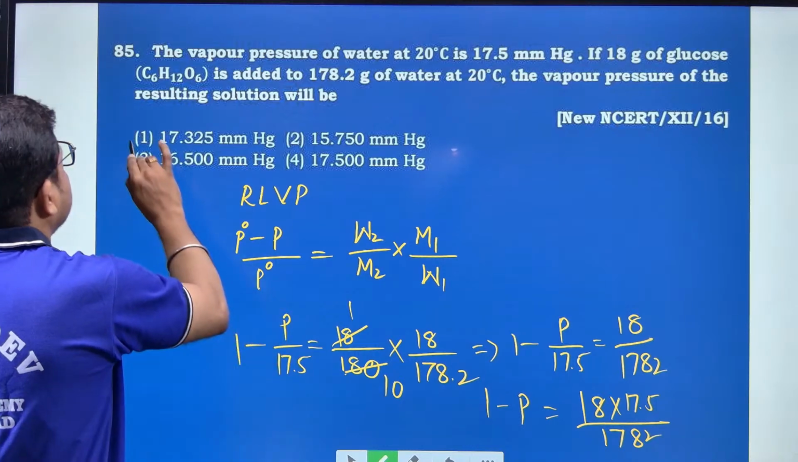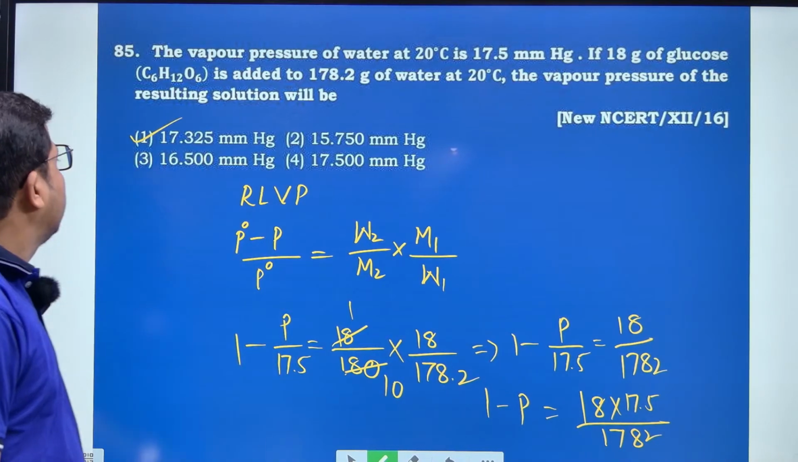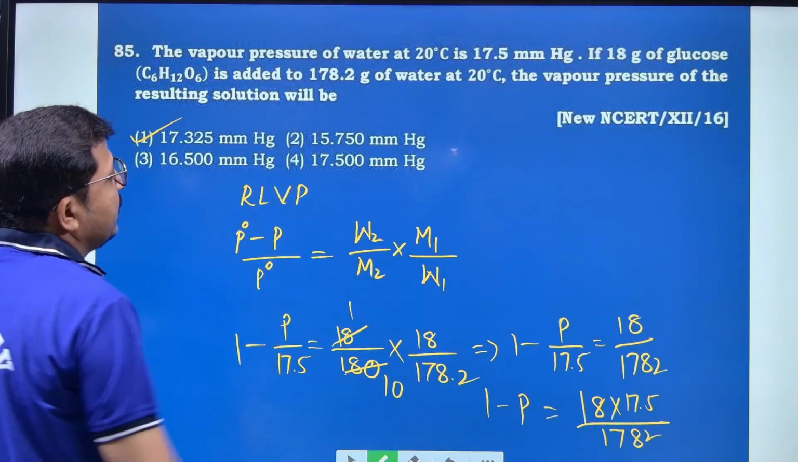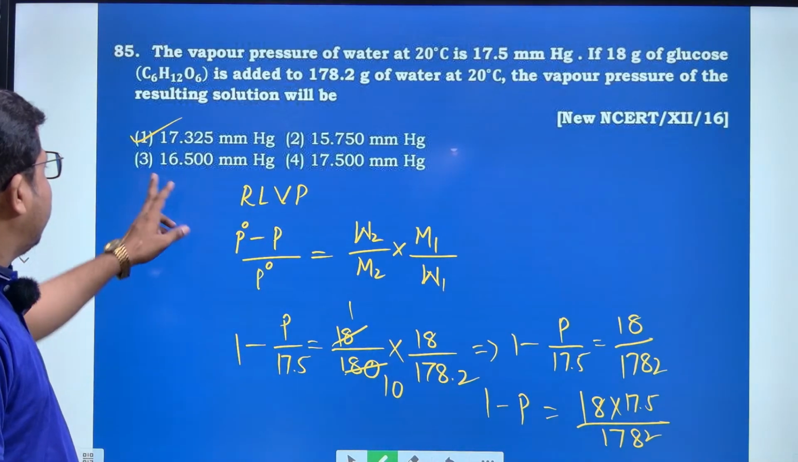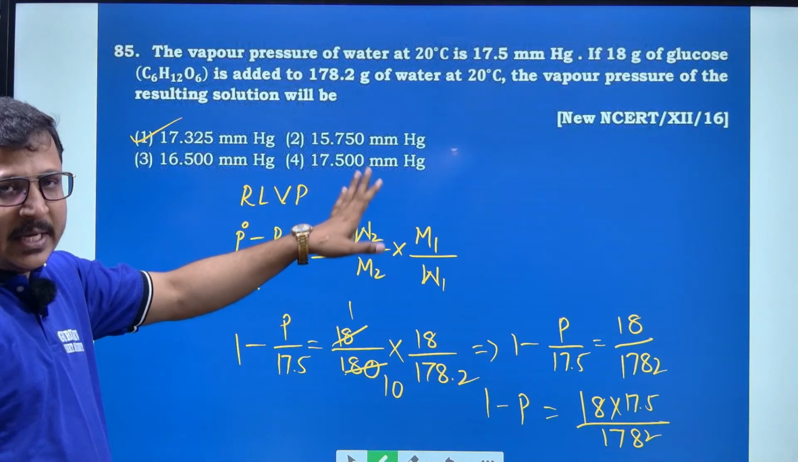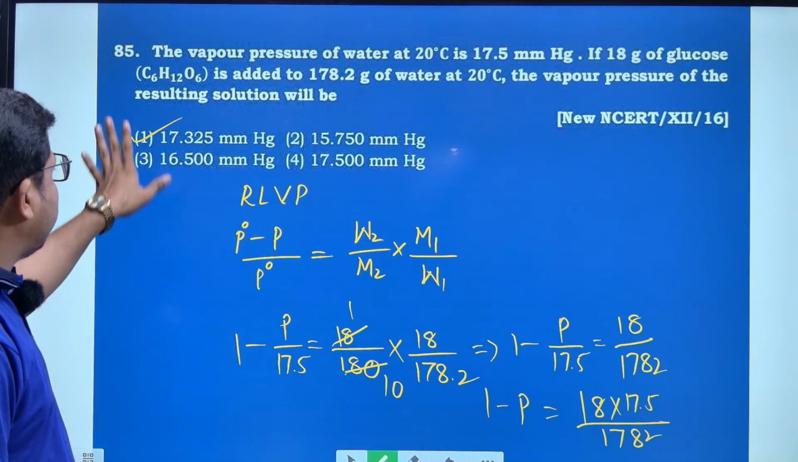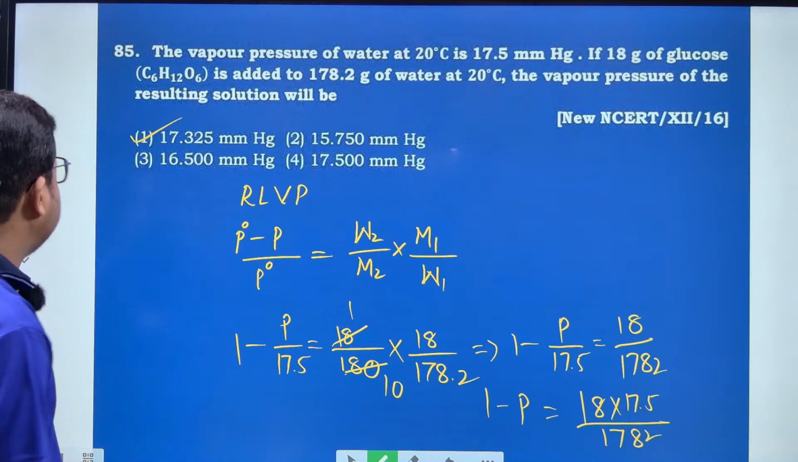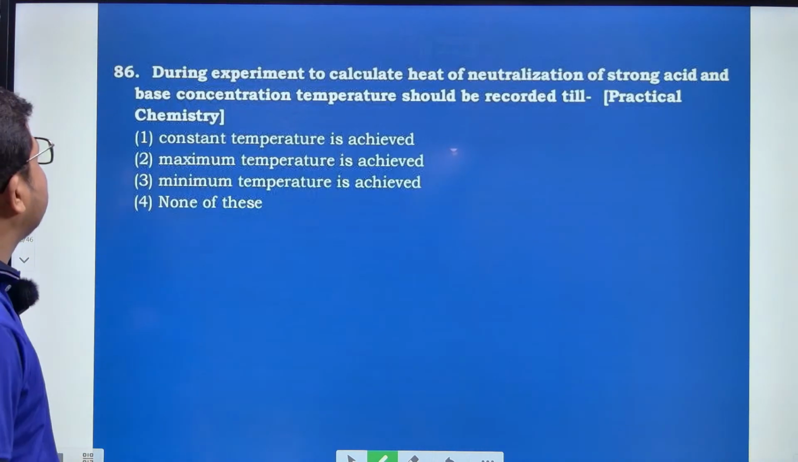17.325 mmHg. They have given here 15.750, 16.5 and 17.5 as options, but the right option after solving is option number 1. And next, move to question number 86.